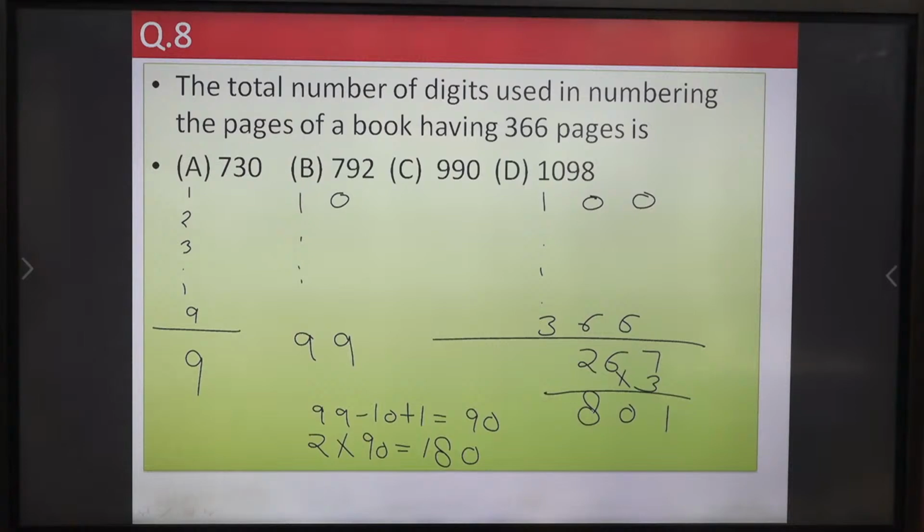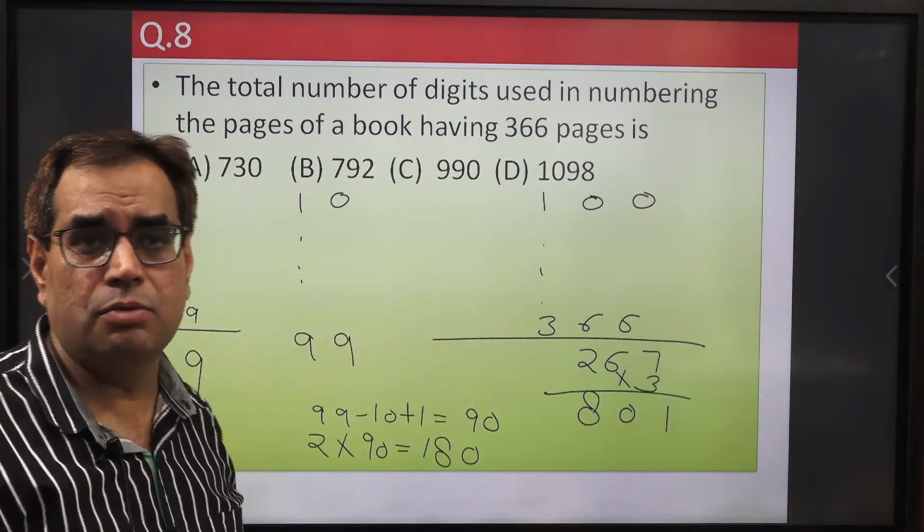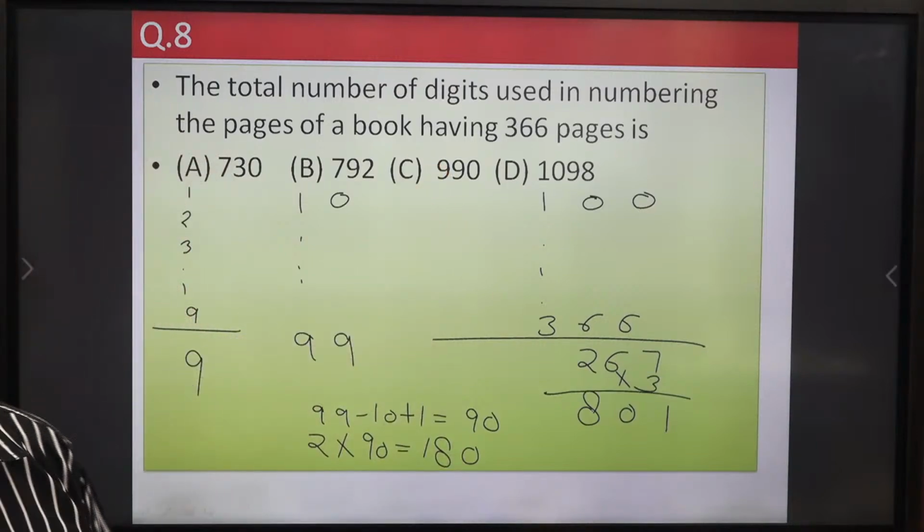So Raj Sharma, is this clear to you? How we got this answer 990? Why not 792? Total digits we have used here is 990. Okay, very good. So now let us see the next question, number 9.